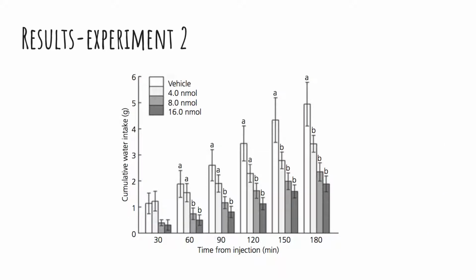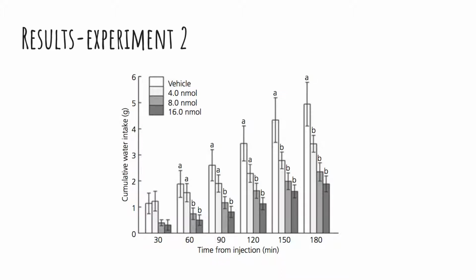In determining the effect that NPAF would have on water and food intake in chicks, it was found that water intake was reduced by the injection of NPAF. The chicks injected with 8 and 16 nanomoles of NPAF experienced reduced water intake compared to the lower doses up until 120 minutes post-injection. Though not evident from the graph, following 120 minutes post-injection, there was a reduction in water intake for chicks with the 4 nanomoles NPAF in addition to the chicks injected with 8 and 16 nanomoles NPAF.